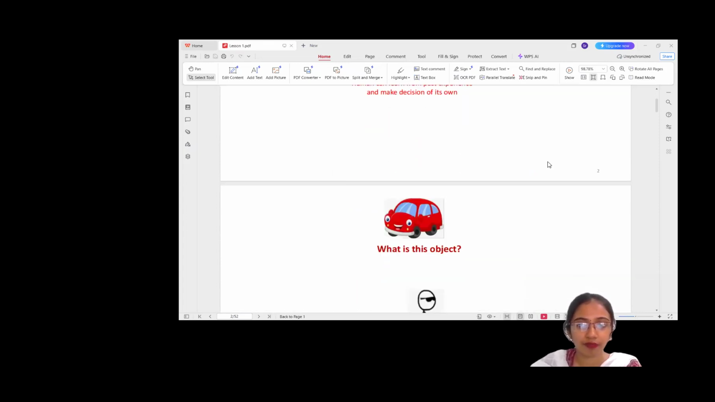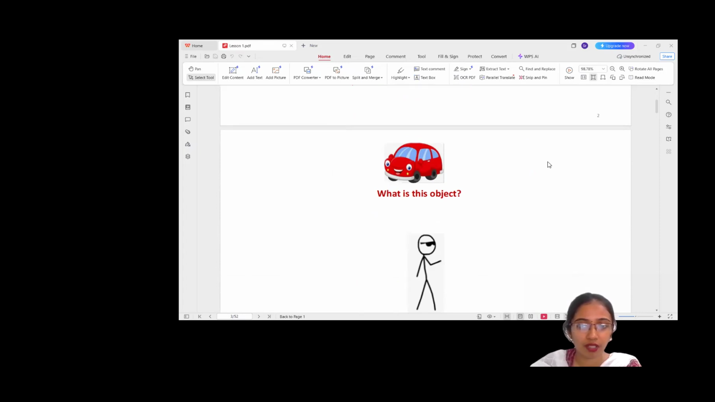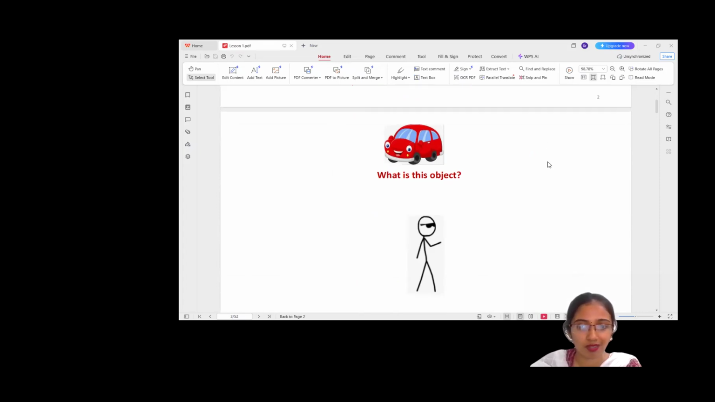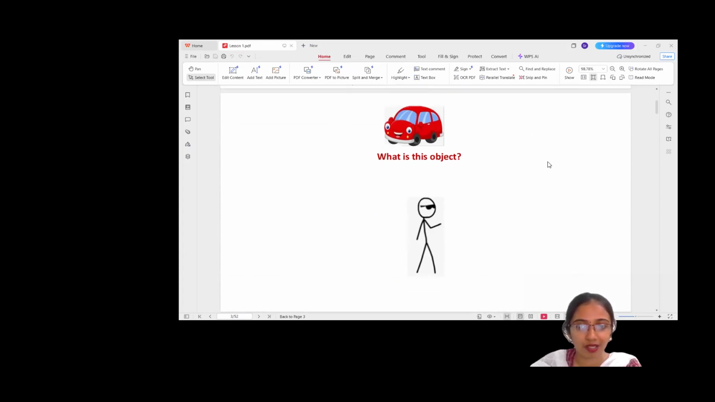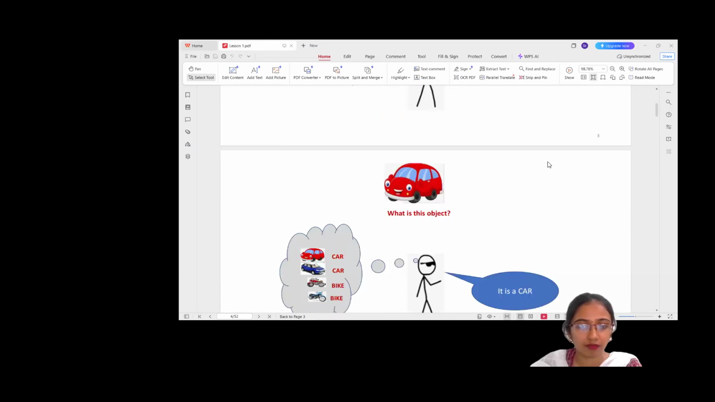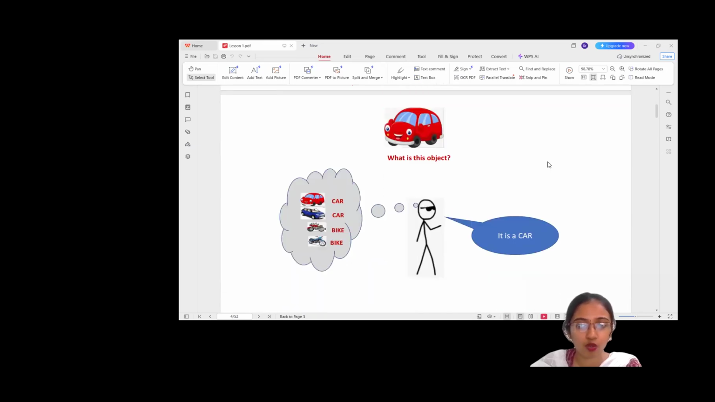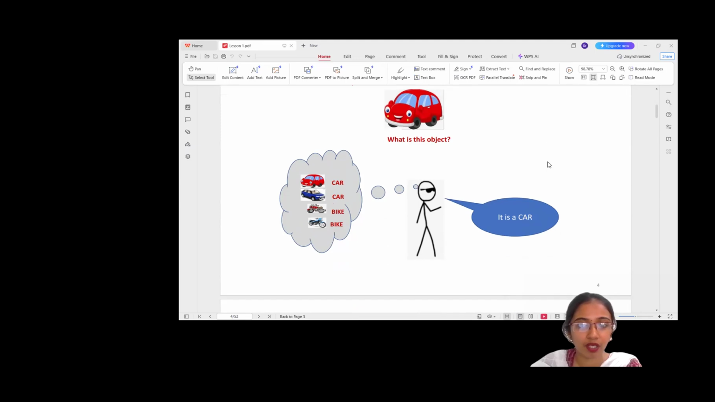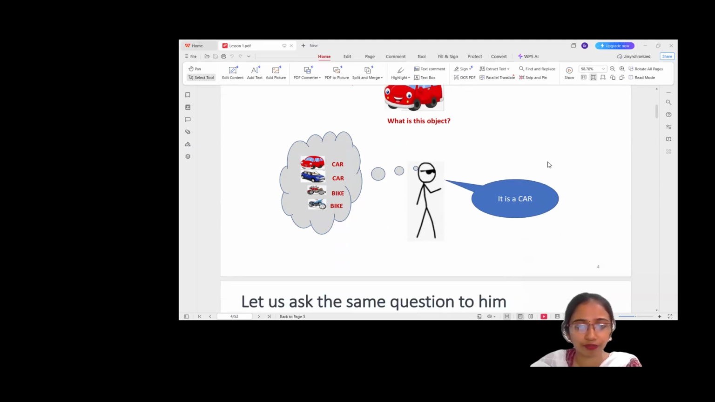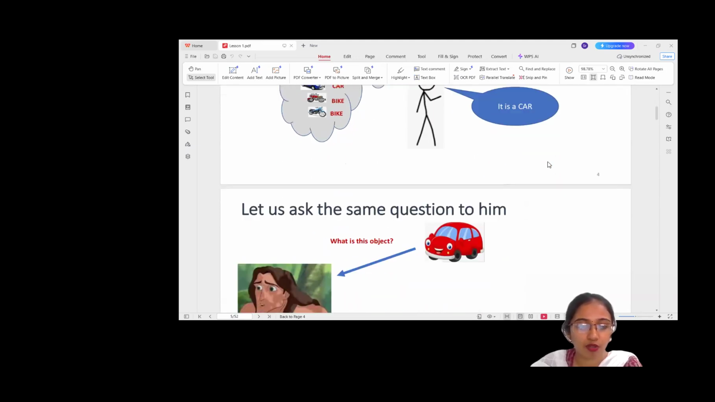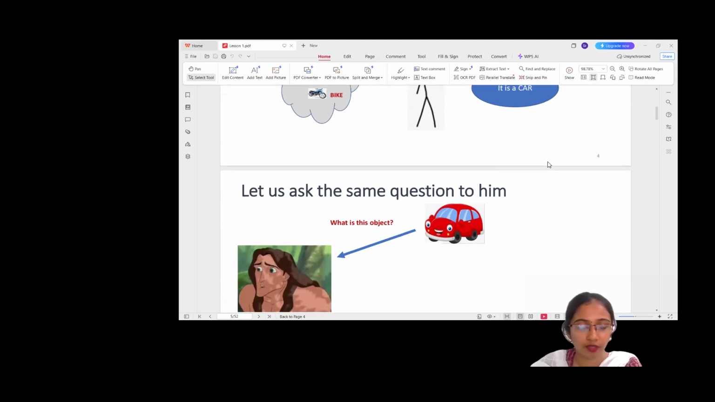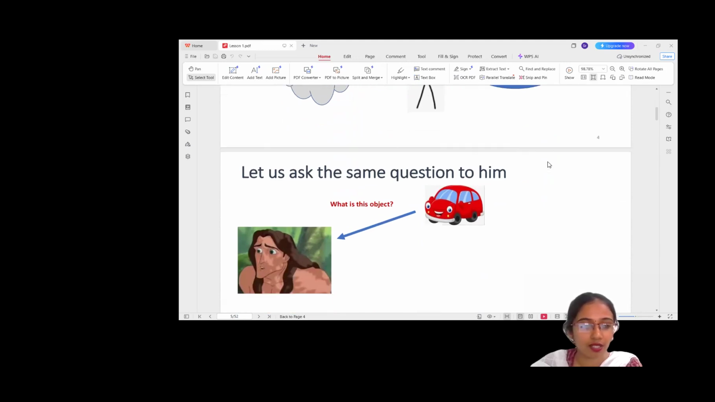Imagine I show you a picture of a car and I say, what is this object? You'll probably say, that's a car. But now if I show a picture of a bike and ask what is it, you'll say it's a picture of a bike, right? Now let's ask the same question to a small child, or in this case, Tarzan, who has no contact with human civilization.